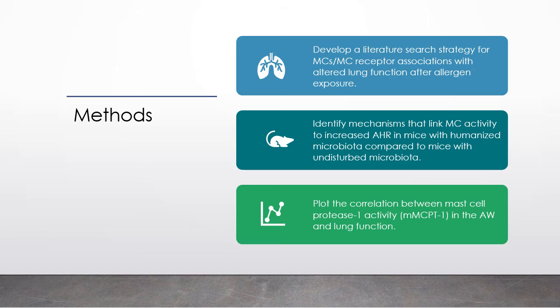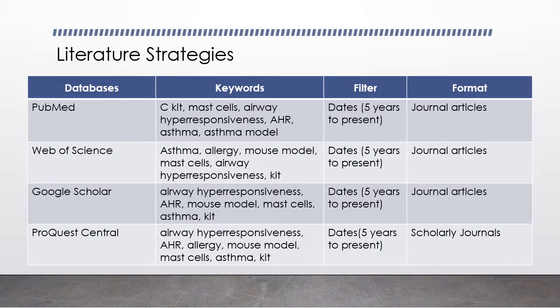My methods consisted of three steps. First, to develop a literature search strategy for mast cell and mast cell receptors that are associated with altered lung function after allergen exposure. The second was to identify those mechanisms that can link mast cell activity to AHR in mice with humanized microbiota. And lastly, to create a correlation analysis between mast cell protease in the airway and lung function. You can see the literature search strategy I used here.